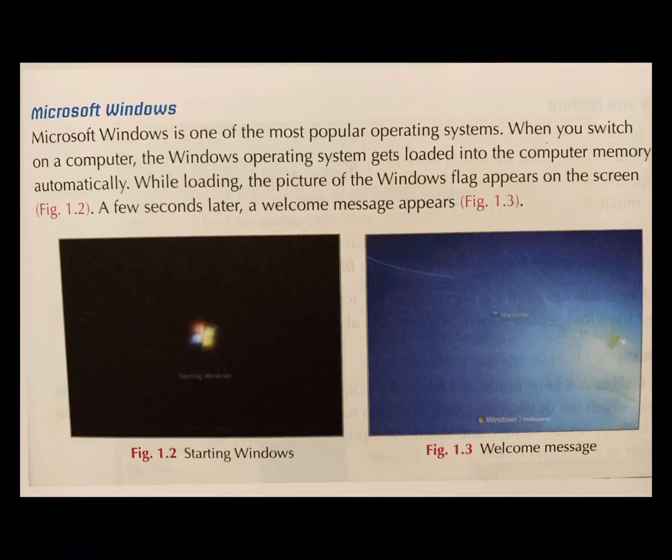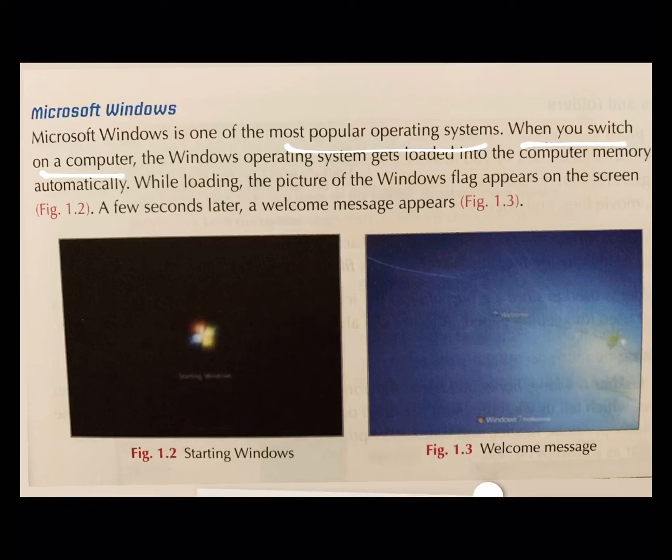What is Microsoft Windows? It is the most popular operating system, and it gets loaded into the computer memory automatically when you switch on your computer.